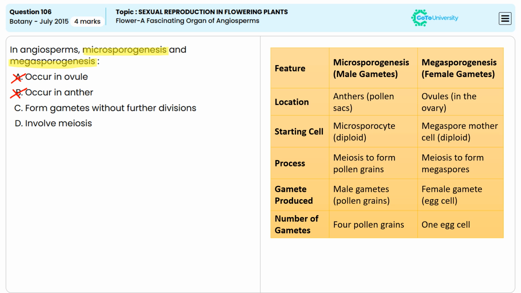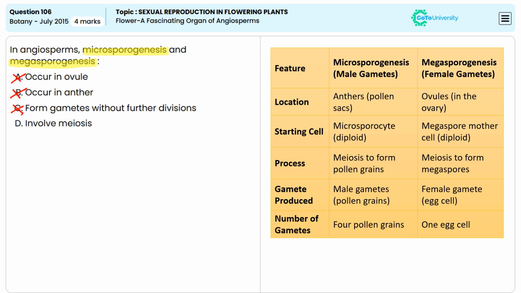Now coming to option C, form gametes without further division. This is also incorrect because both processes involve meiosis to form the gametes. That is, in microsporogenesis, they undergo meiosis to form the pollen grains, and in megasporogenesis, they undergo meiosis to form the megaspore, that is the female gamete. So that means option C is incorrect.